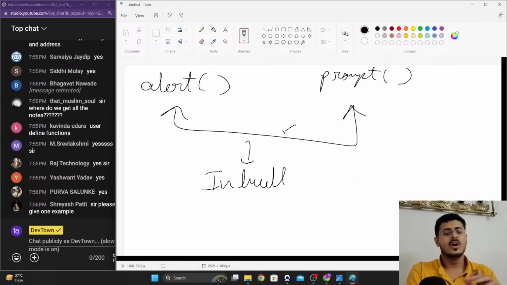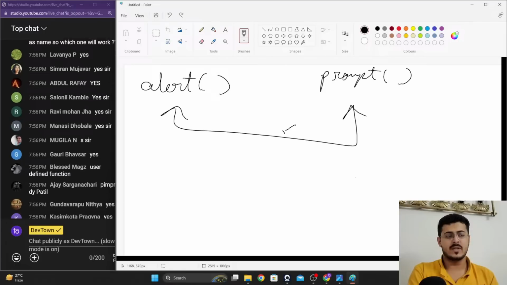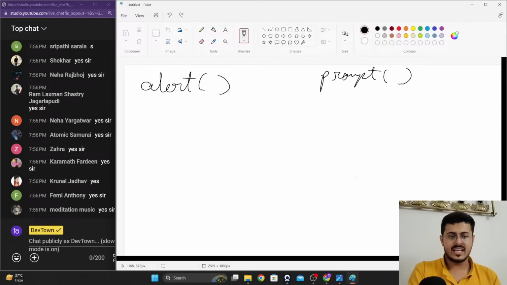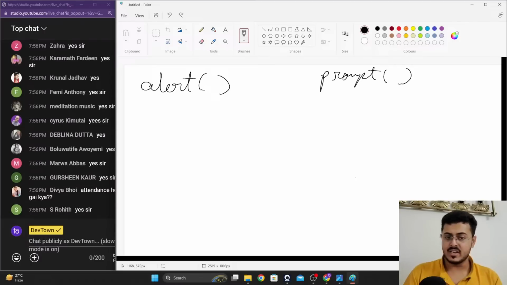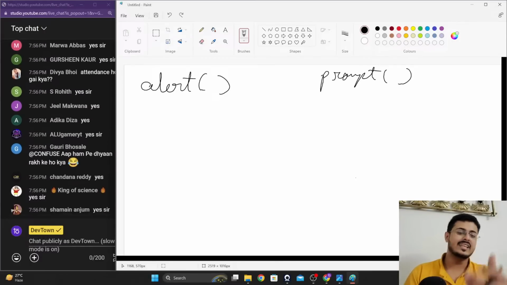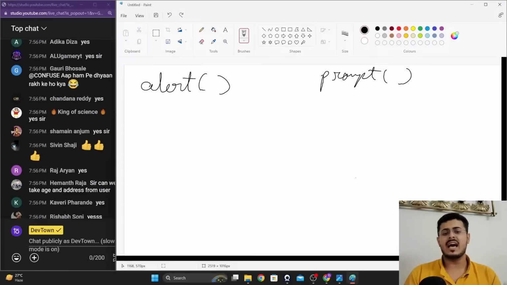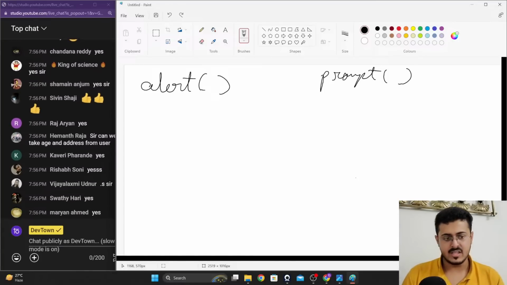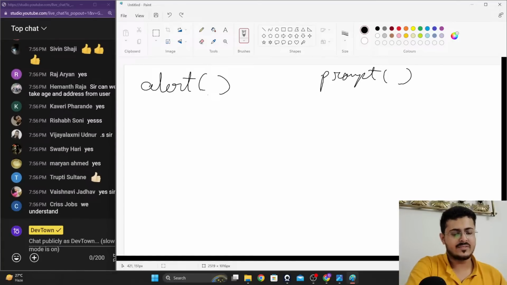There is absolutely no difference between the two. I've already given you the examples as well. Alert and prompt are inbuilt functions. Any function that you are creating, just like the greeting function that we were making, is called a user defined function.